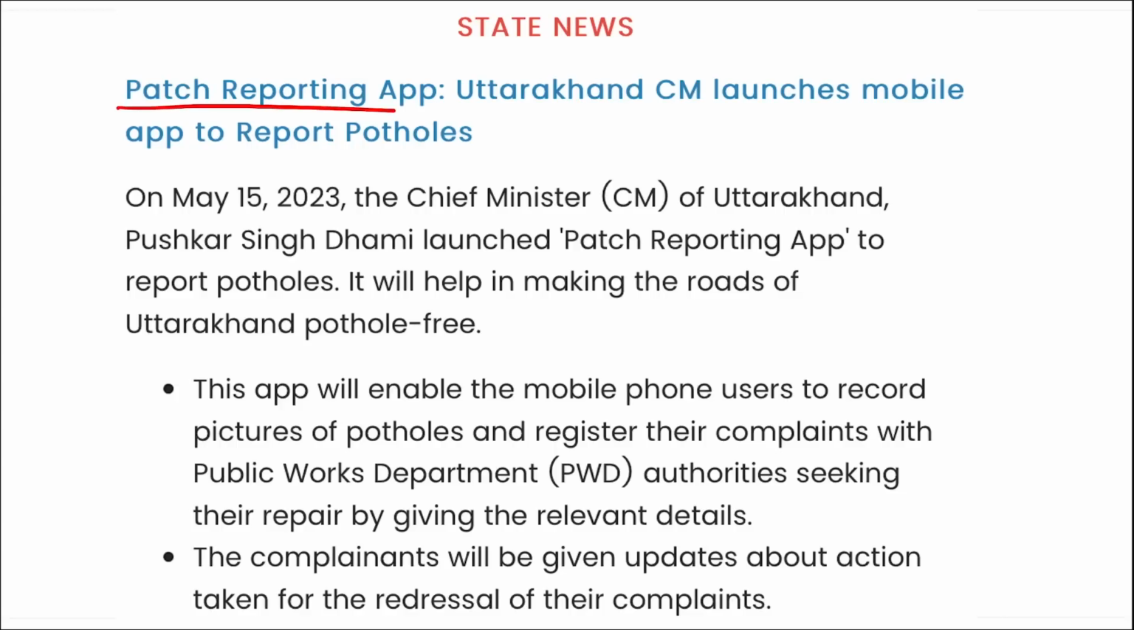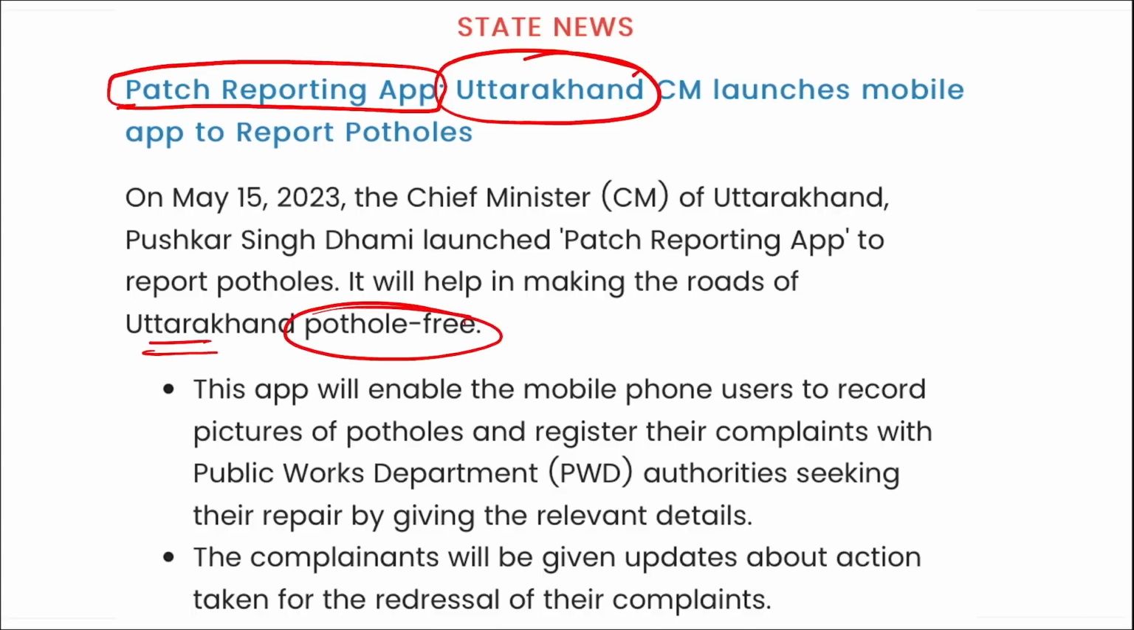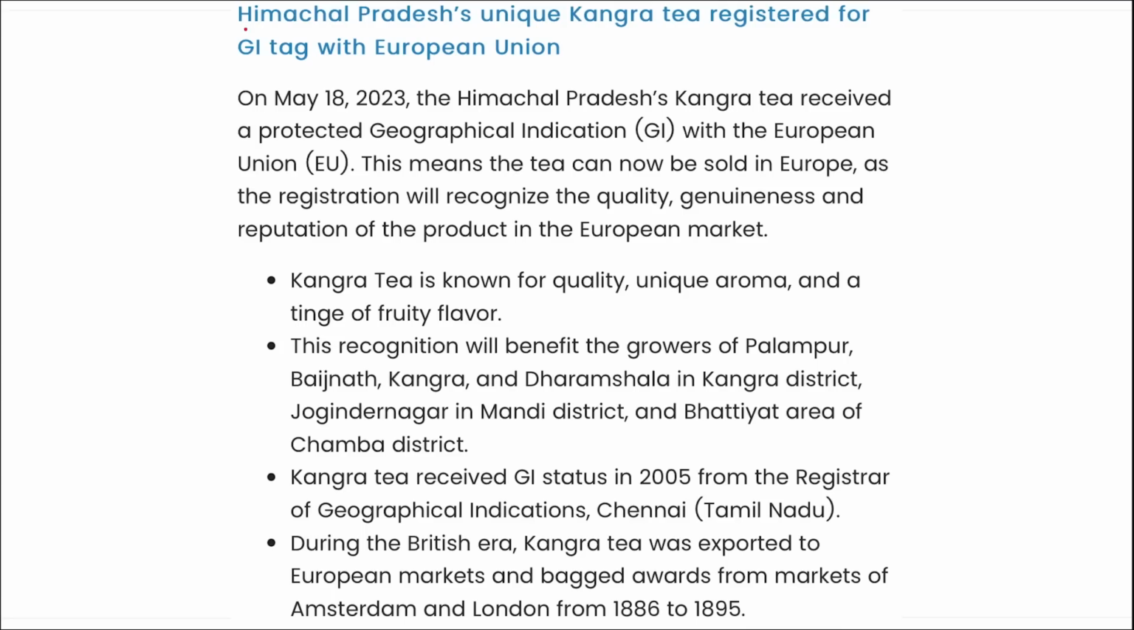Next, a patch reporting application was launched by which state? It was launched by Uttarakhand, and this application is basically to make Uttarakhand pothole free. Next, Himachal Pradesh's unique Kangra tea has been registered for the GI tag with the European Union, which means this Kangra tea will now be available even in the European market. This can be sold as a genuine and quality product in the European market.